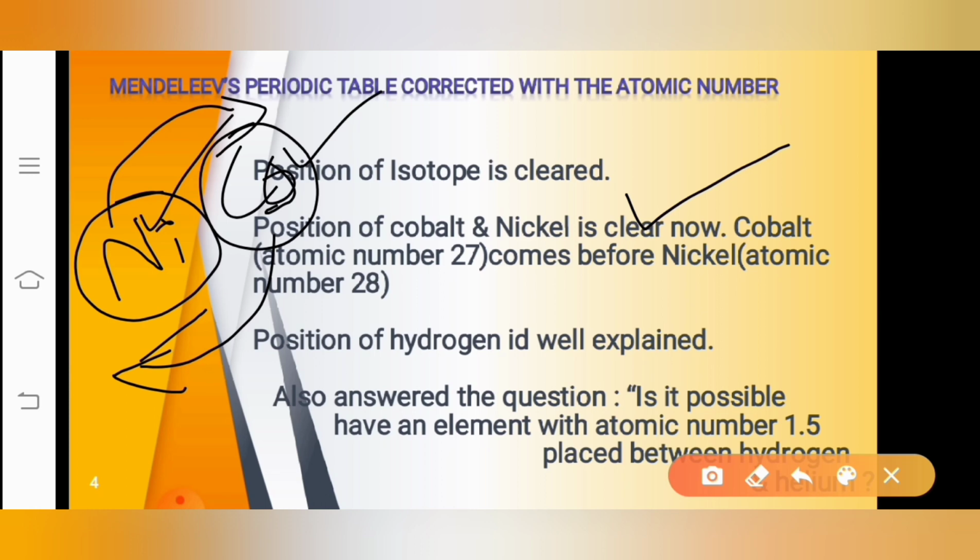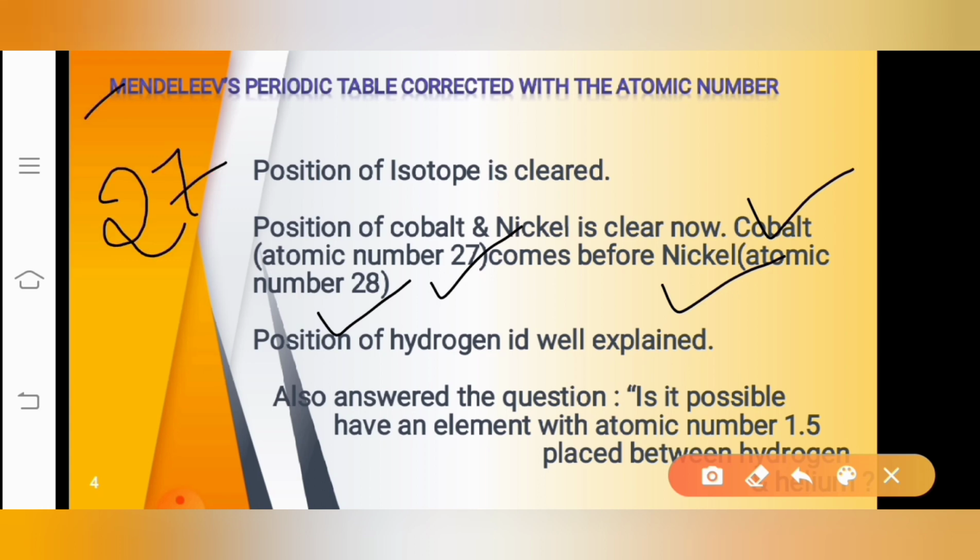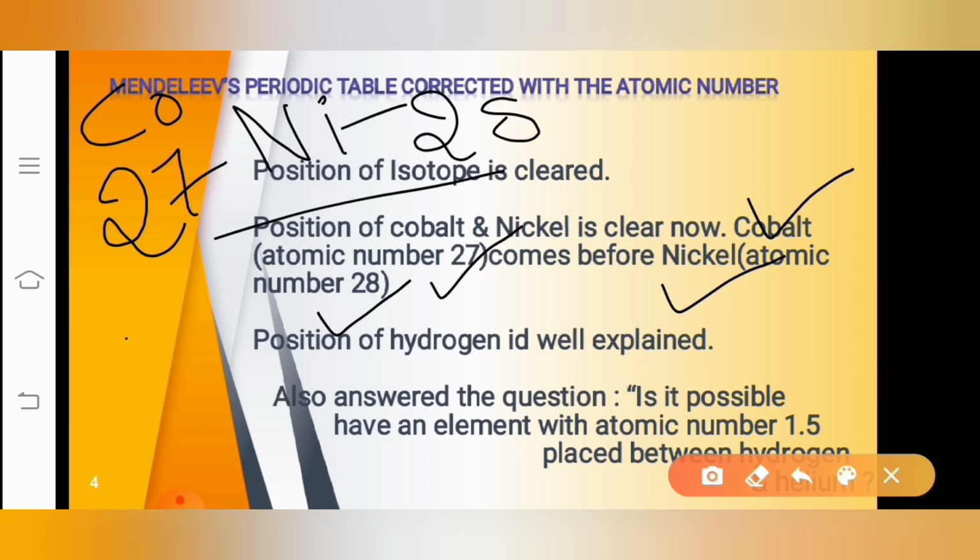This problem was cleared because we arrange cobalt and nickel in Moseley's periodic table on the basis of the atomic number. The atomic number of cobalt is 27, followed by nickel, whose atomic number is 28. So cobalt was arranged first with 27, followed by nickel with atomic number 28. So this issue was also cleared. Correct?